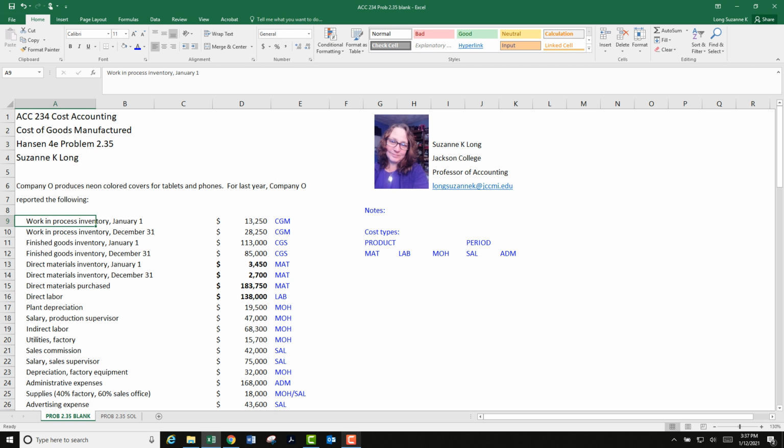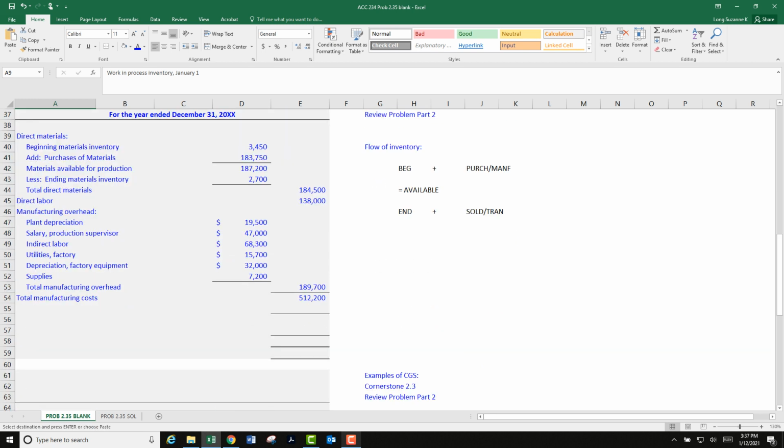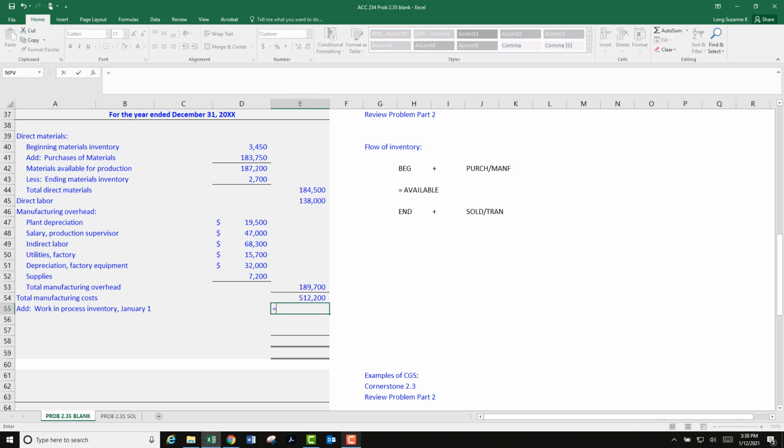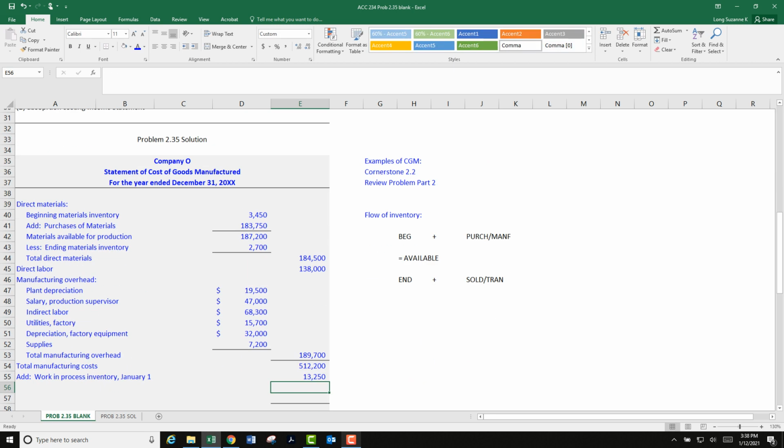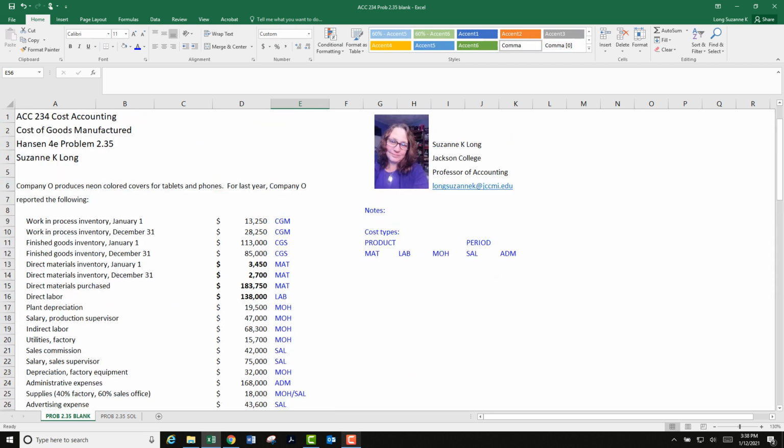I don't want to type all that, so I'm going to copy and paste and then adjust. So this would be add, and it should be gray, and it should be over to the left, and it should be blue. Now you might say I'd rather just type it than do all that, so whatever works, either way is fine. All right, and how much was that? 13,250, yeah. And let's make that bold.